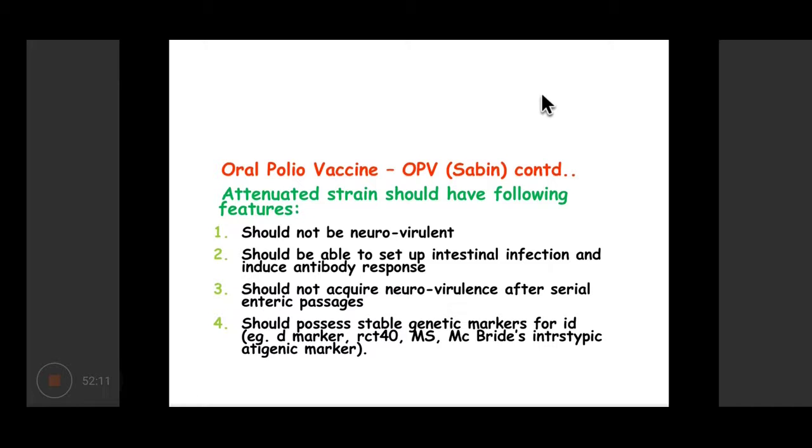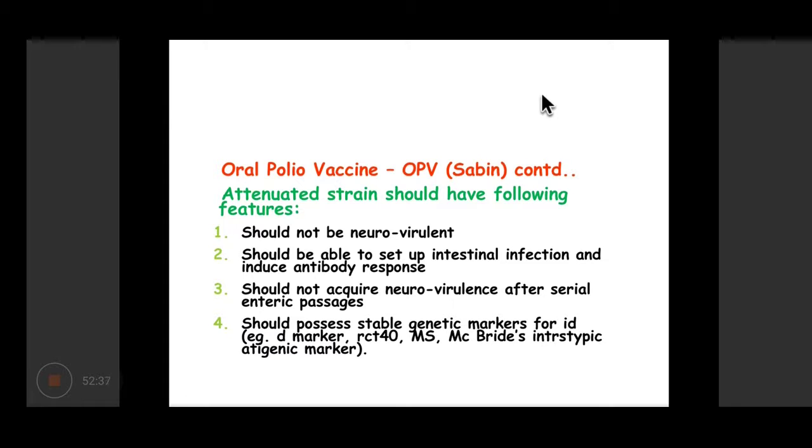So for the strain that is used for oral polio vaccine, we have to be very careful that it doesn't cause disease or have the potential to get transformed into a disease-causing virus. So these are some features of the attenuated strain. The virus should not be neurovirulent. It should be able to set up intestinal infection and induce antibody response.